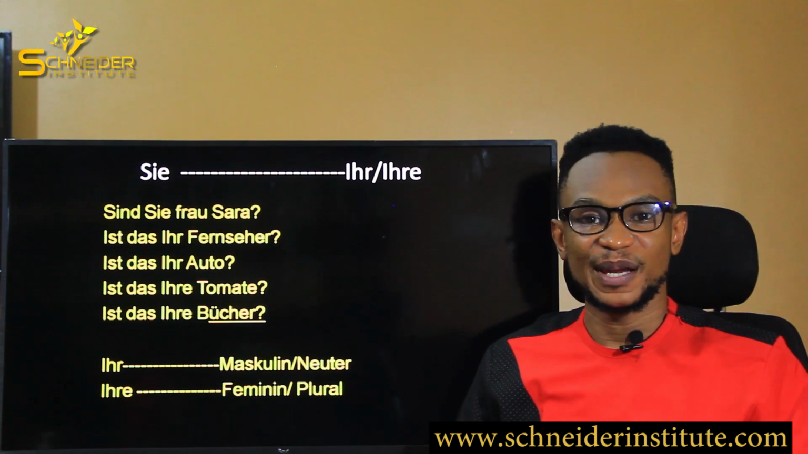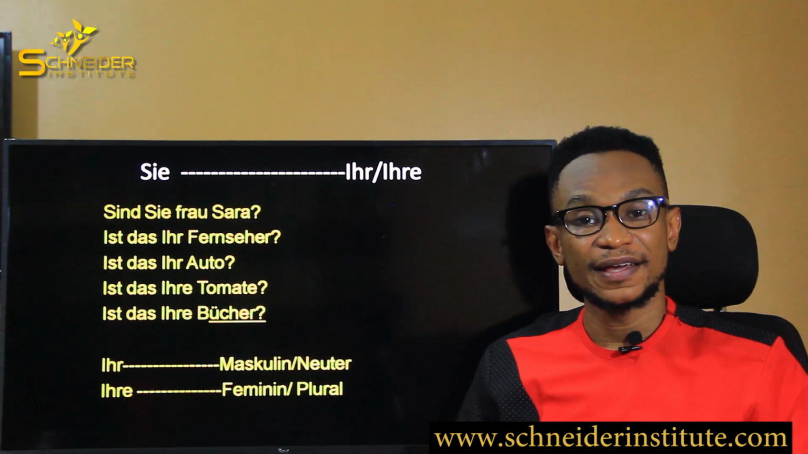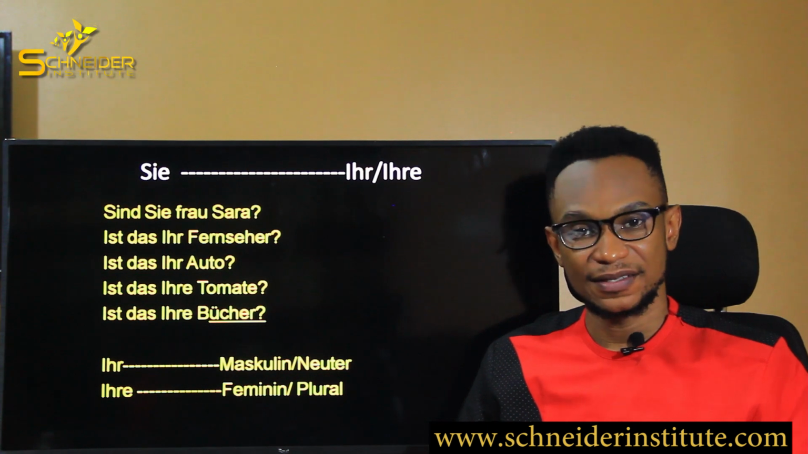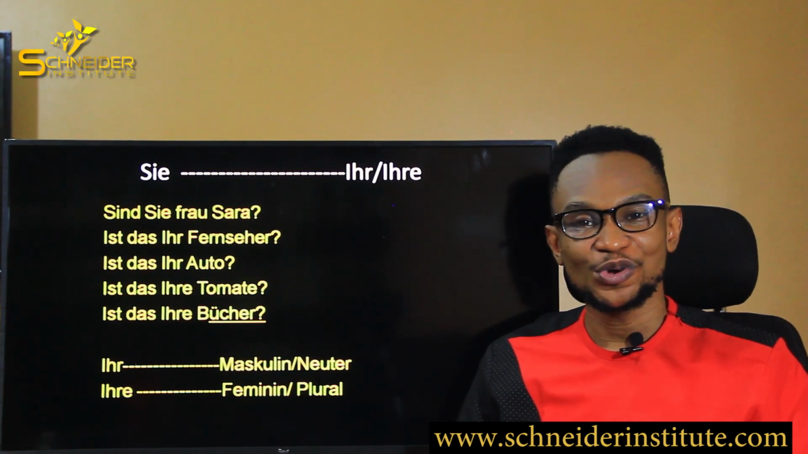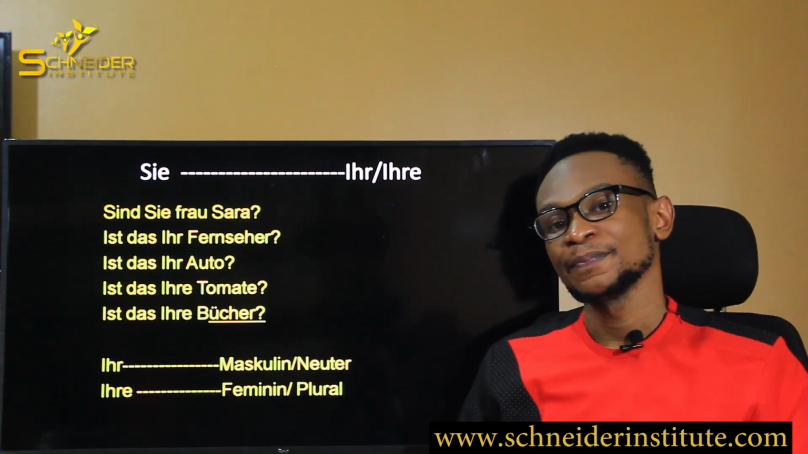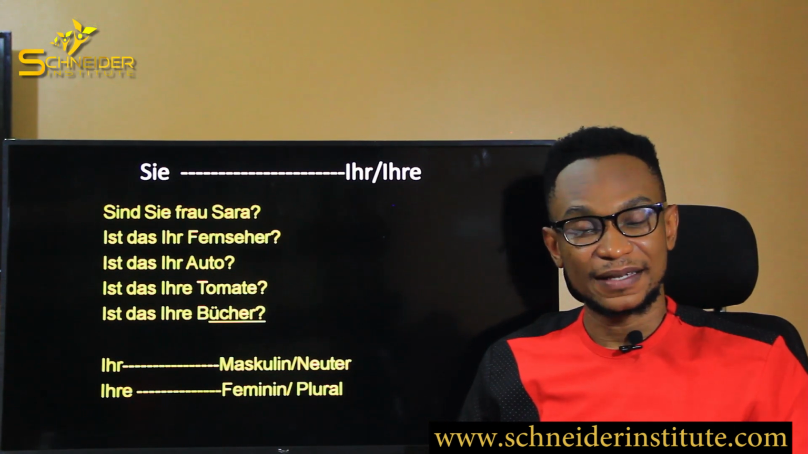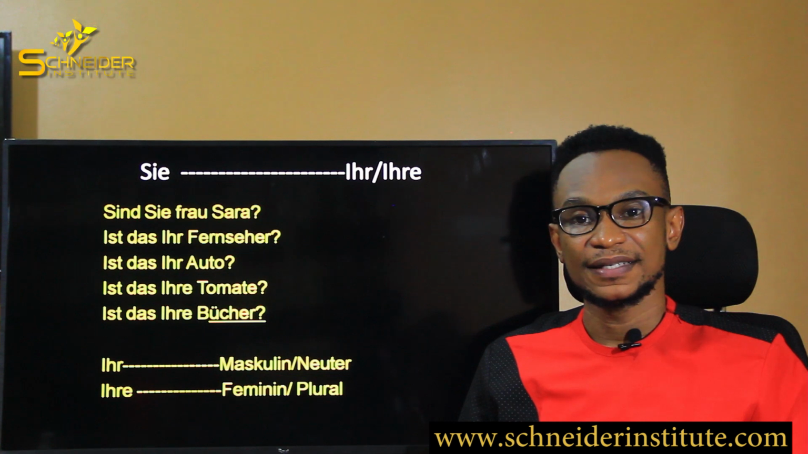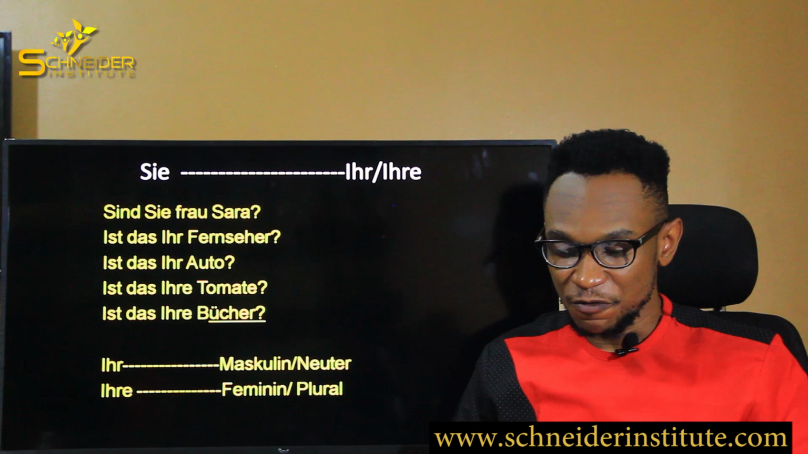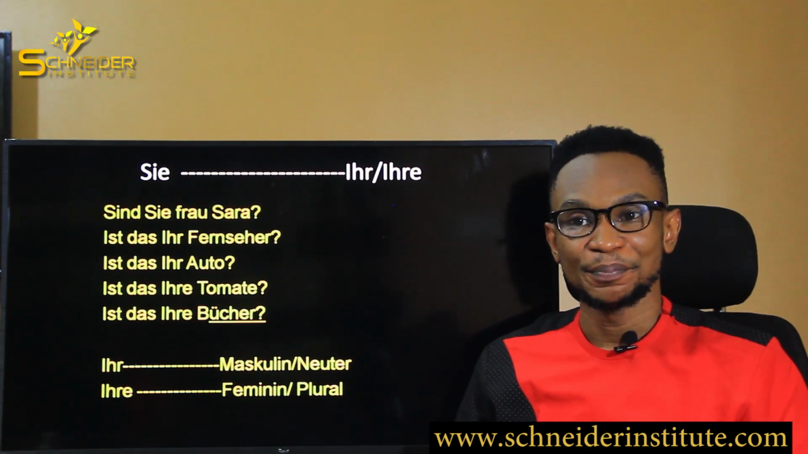So let's take the masculine example. Ist das Ihr Fernseher? Remember, the I has to be in capital letter to show that the your is in a formal context. So is that your television? Fernseher is masculine, so we're going to say Ihr Fernseher. Ist das Ihr Auto? Is that your car? Ist das Ihre Tomate? Sind das Ihre Bücher? Okay, so don't forget, Ihr for masculine and neuter and Ihre for feminine and plural.